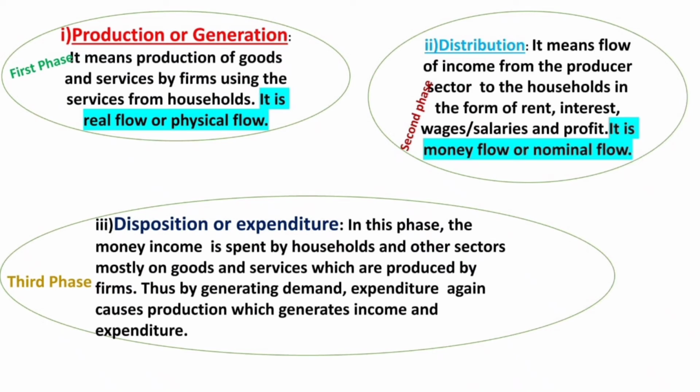Then comes the second stage. It means flow of income from the producer sector to the households in the form of, as I have already mentioned, rent, interest, wages and profit. This is money flow or nominal flow, and this income is again spent on the goods and services. That is disposition or expenditure.